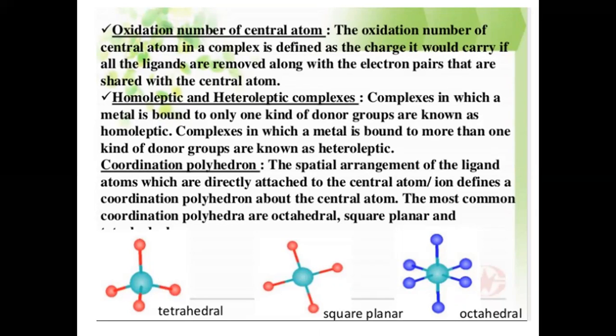Coordination polyhedron: the spatial arrangement of the ligand atoms which are directly attached to the central metal atom or ion defines a coordination polyhedron about the central metal atom. The most common coordination polyhedra are octahedral and square planar.